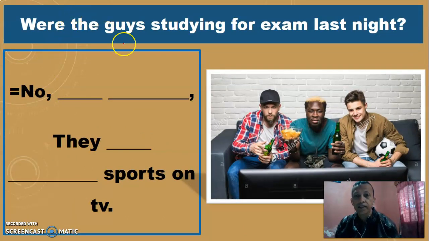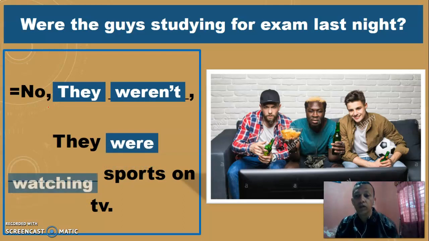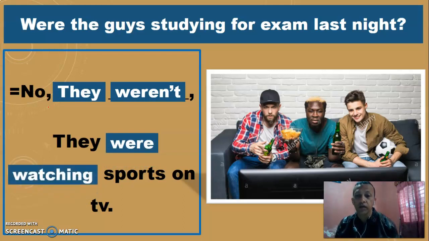Were the guys studying for exam last night? ¿Ustedes creen que ellos estaban estudiando para el examen anoche? No. They weren't, okay? No, they weren't. So they were watching sports on TV. Superb.